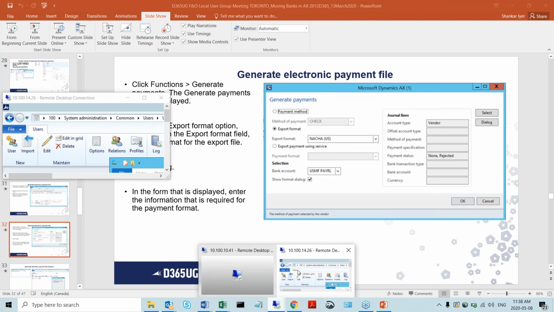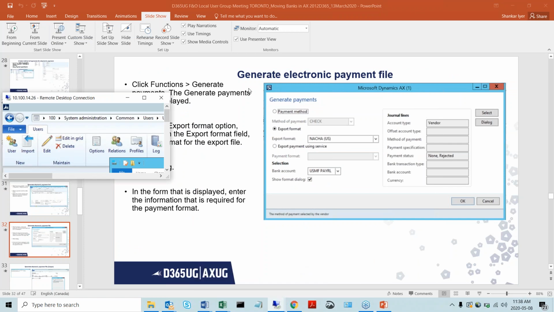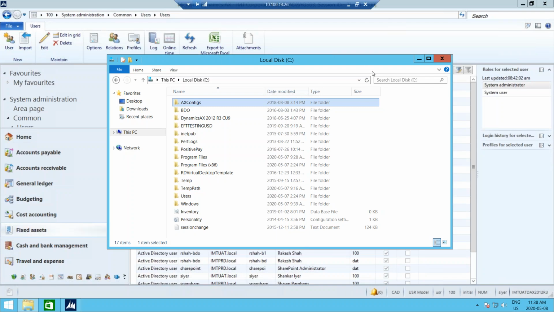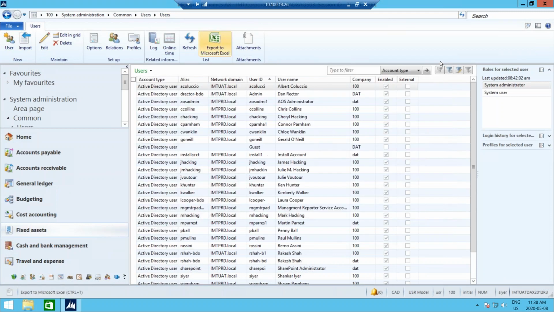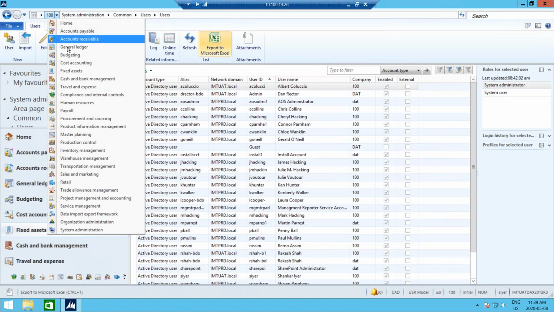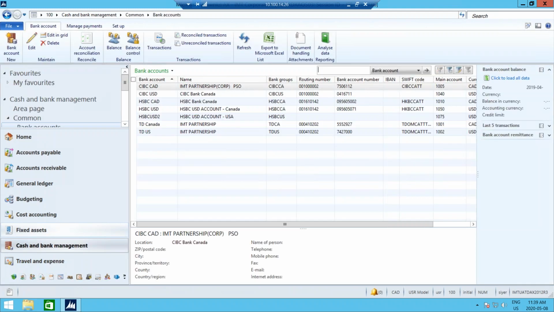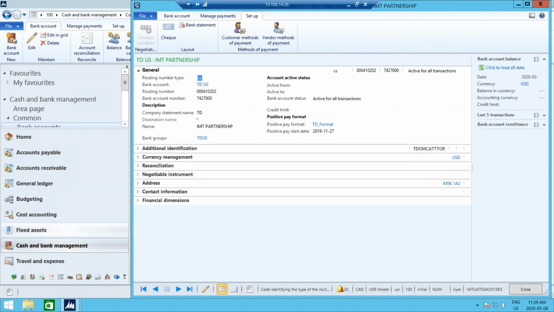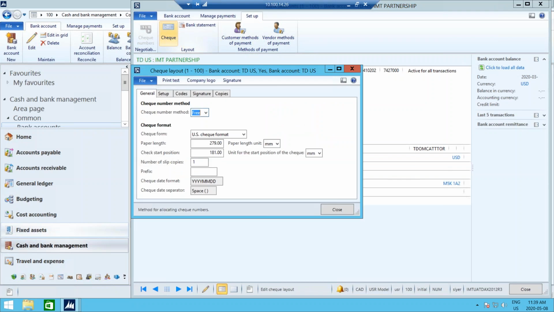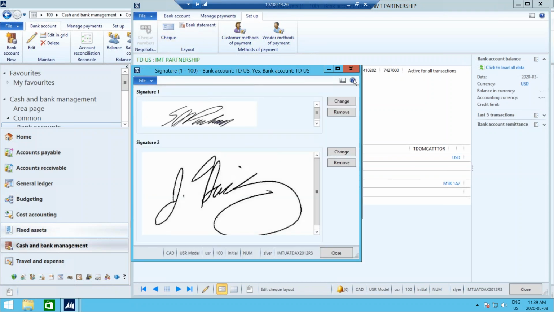So this is our AX 2012 environment. We go to cash and bank management, bank accounts. If you go to setup, check signatures. That's how you do it.